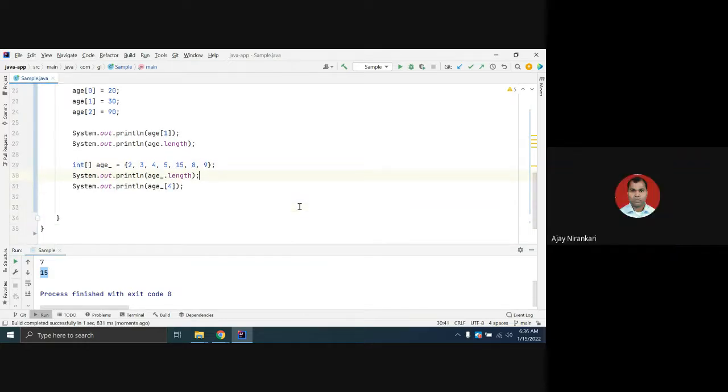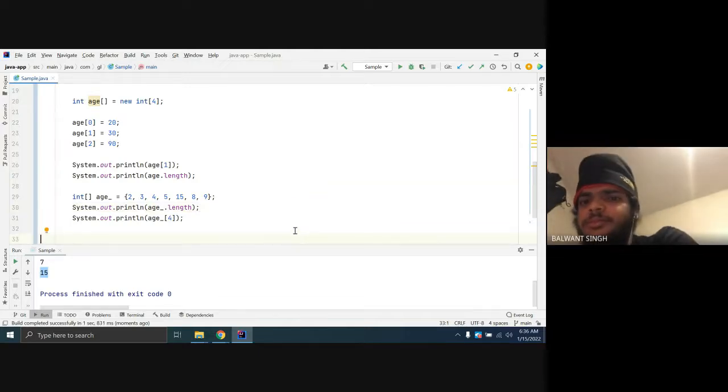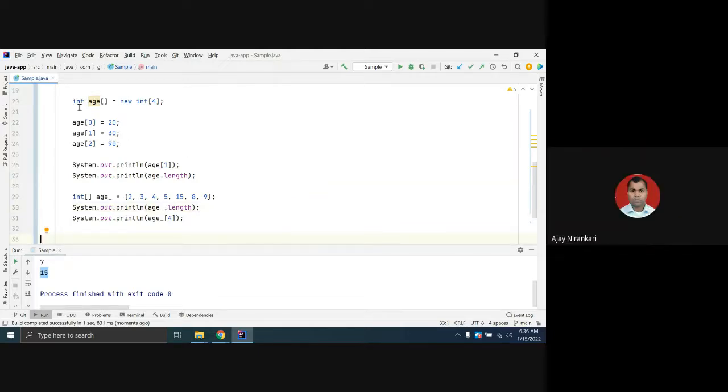Till now, is there any question or doubt? No. So these are the two ways you can define the array data structure. One way is when you know all the values previously, so you can declare it in this way.